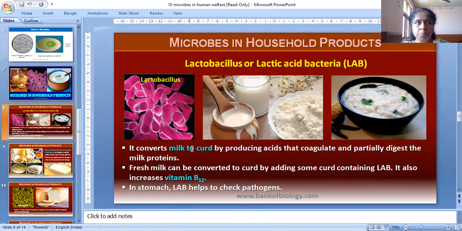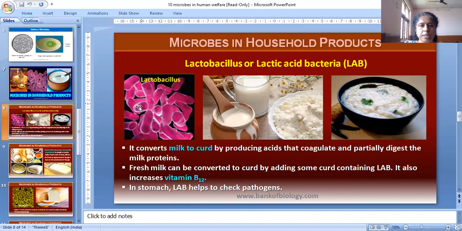It converts milk to curd by producing acids that coagulate and partially digest the milk protein. Fresh milk can be converted to curd by adding some curd containing LAB. LAB means lactic acid bacteria. It also increases vitamin B12. In the stomach, LAB helps to check pathogens. This advantage we already learned.